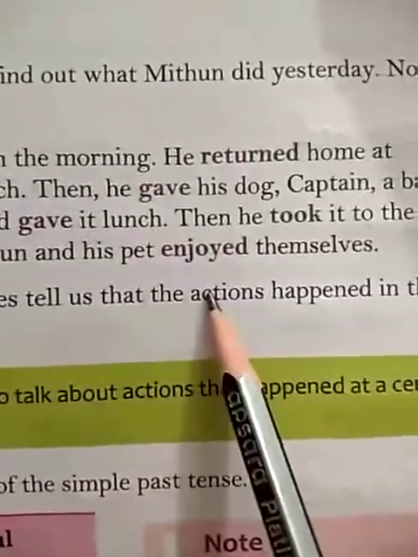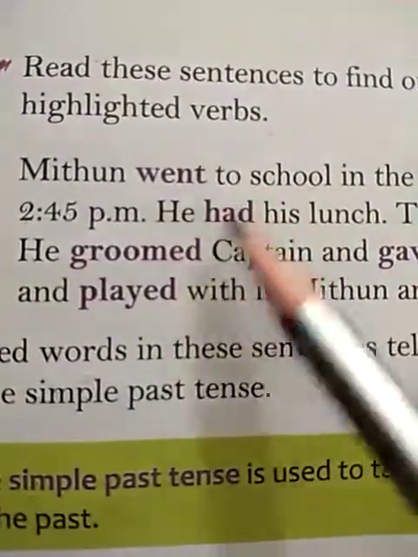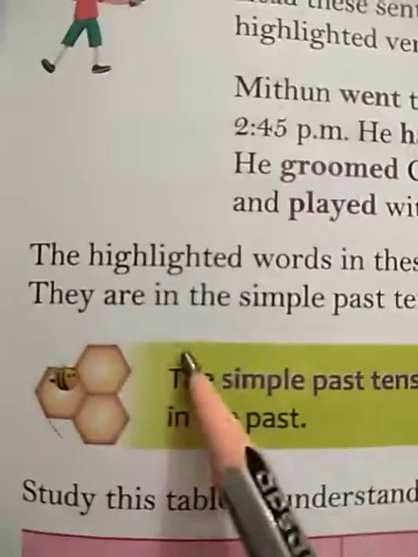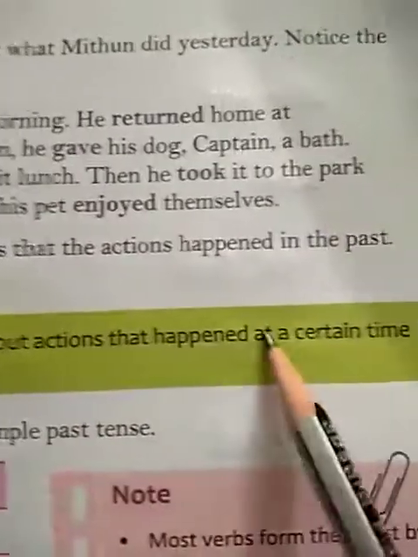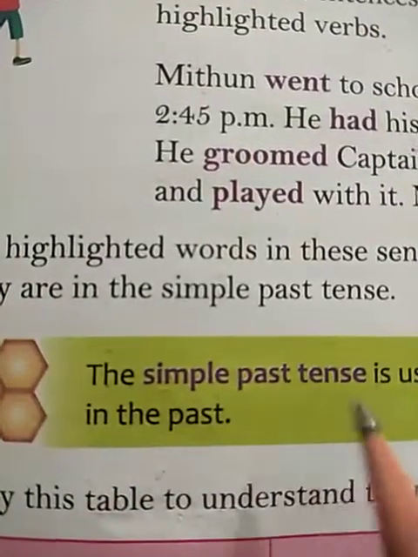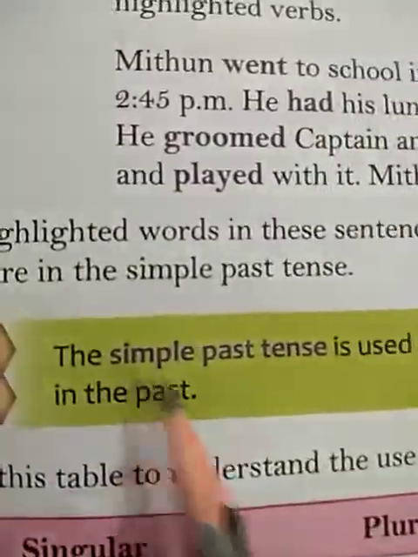The highlighted words in these sentences tell us that the actions happened in the past. They are in the simple past tense. Now students, these highlighted words tell what he did in the past. The simple past tense is used to talk about actions that happened at a certain time in the past. Now what is the simple past tense? The tense which tells us about the actions that we did or that happened at a particular time in the past is called simple past tense.